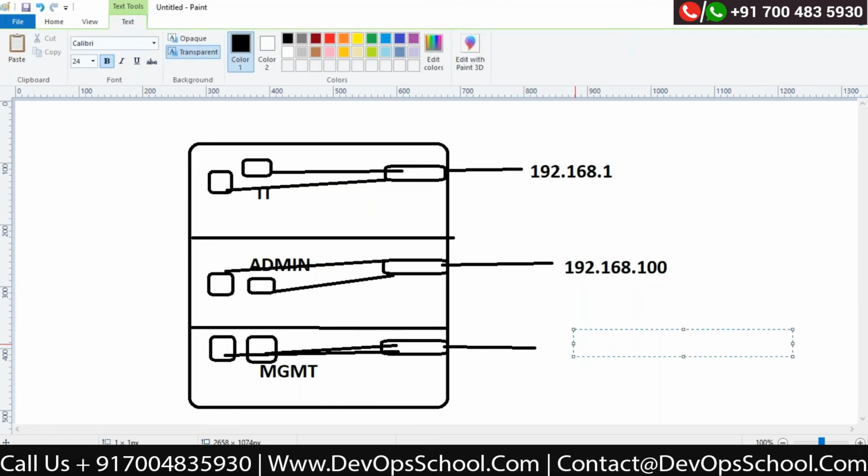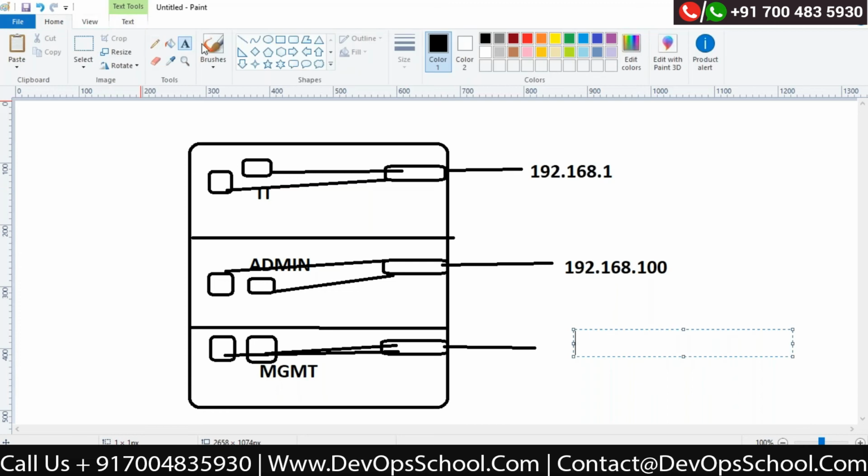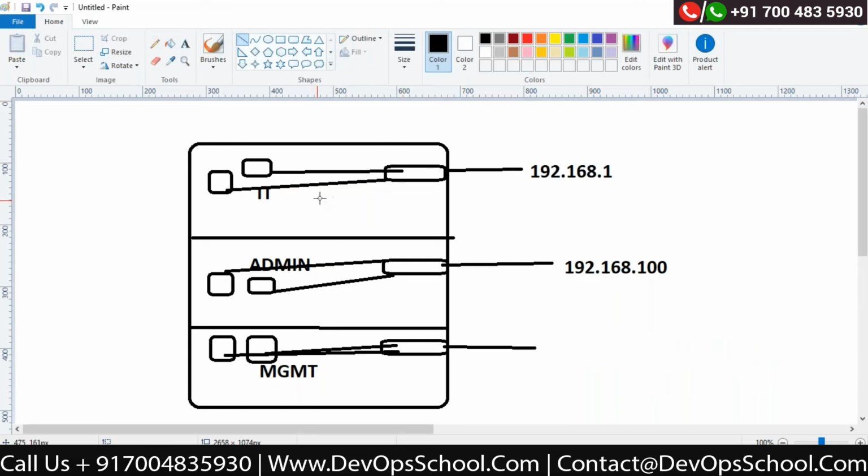That's fine. It is completely acceptable that you are going to create some different networks. So your first problem has been resolved, that it is completely isolated. But remember one thing, all these switches are connected with each other. Why is it connected with each other? Maybe the IT department people can come to the second floor to do some work. Management people can go to the IT department and connect their cables and computers to do some work. That is possible. Am I right?